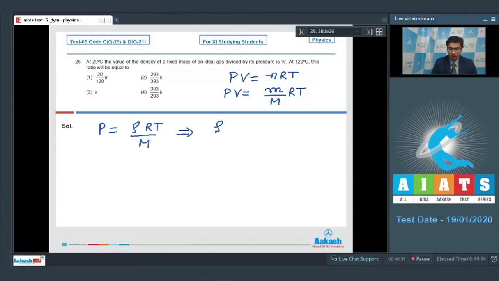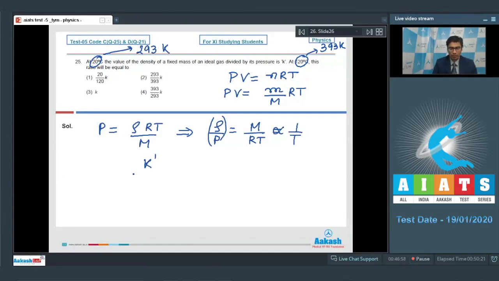Dear students, the value of rho by P will be equal to M by RT. And this is the ratio which is being dealt in this particular question. 20 degrees Celsius is equal to 293 Kelvin, while 120 degrees Celsius is equal to 393 Kelvin. We can see that this ratio is actually inversely proportional to temperature.